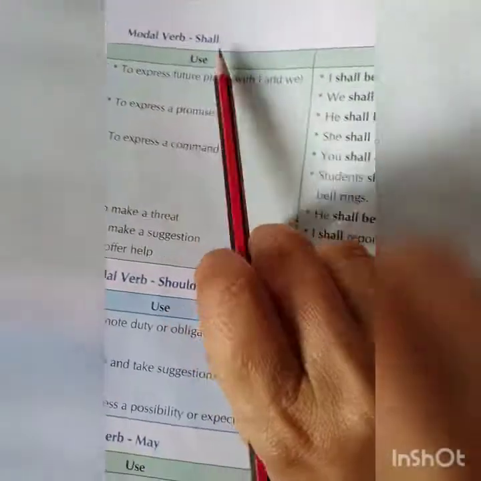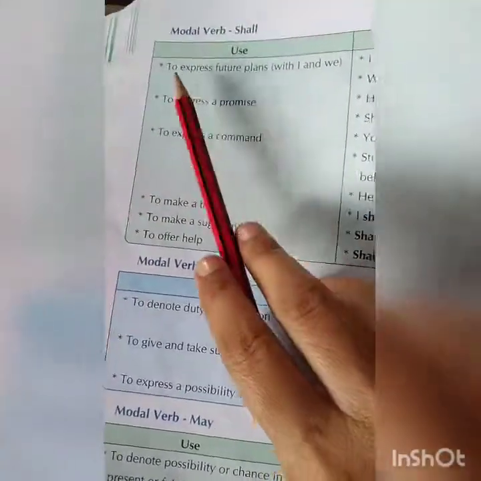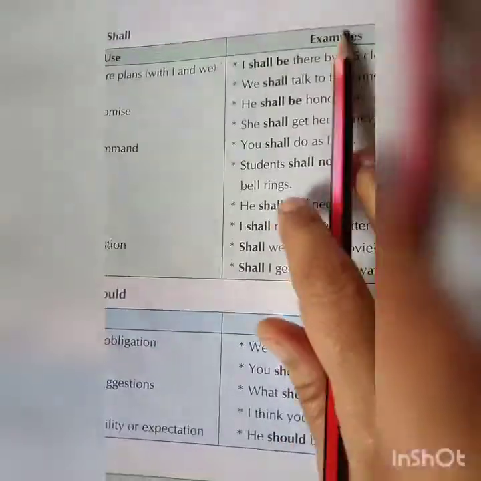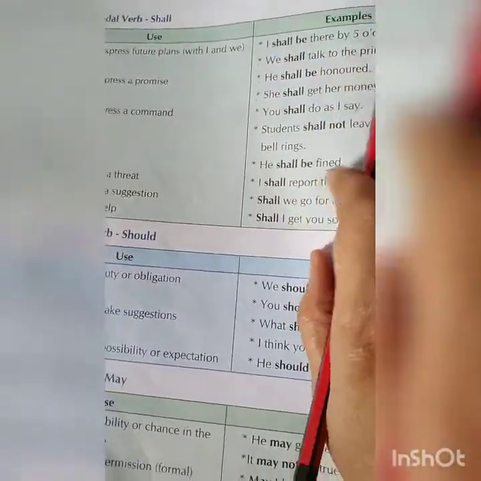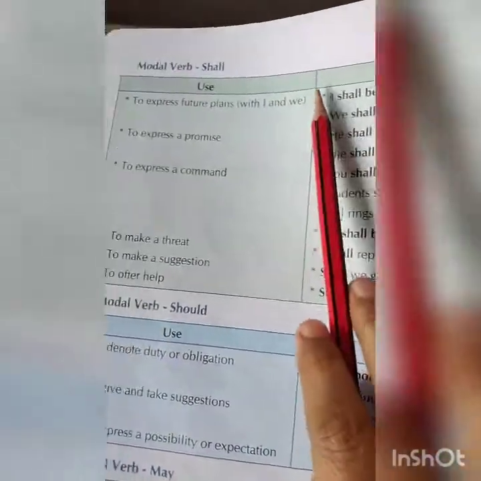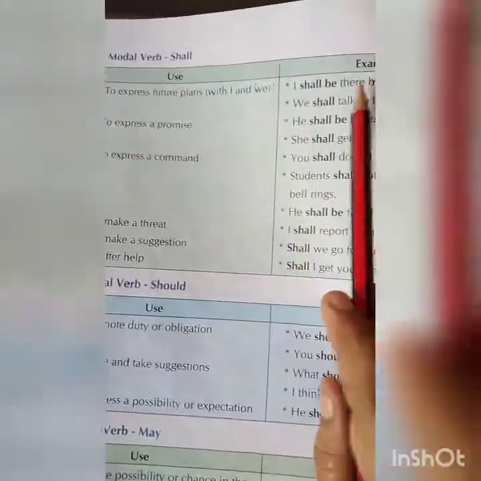Now next modal verb is shall. It is used to express the future plans with I and we. I shall be there by 5 o'clock. We shall talk to the principal. I for singular and we for plural.